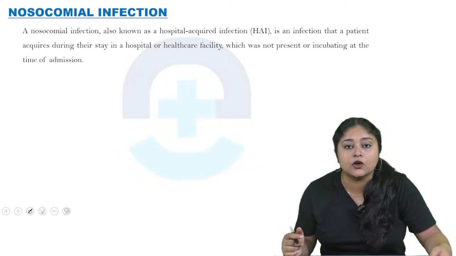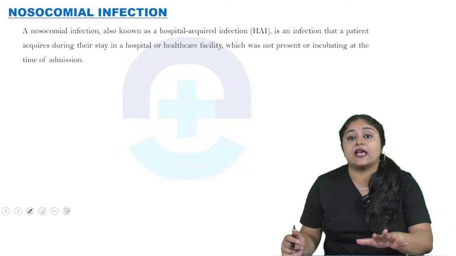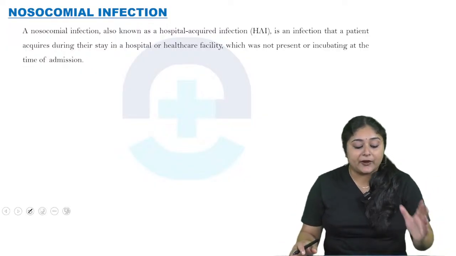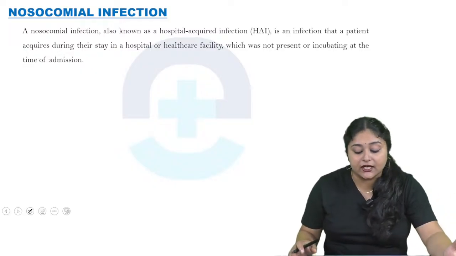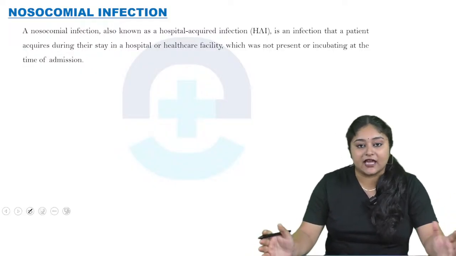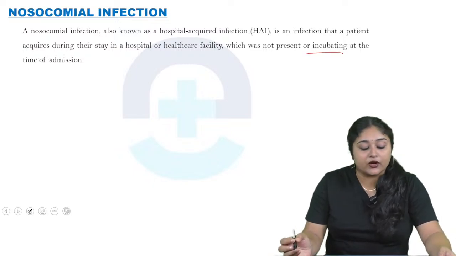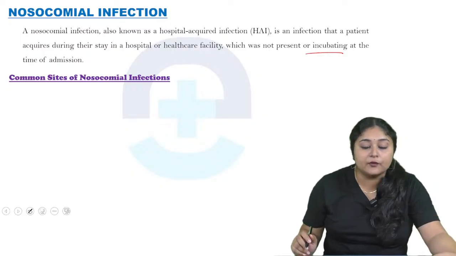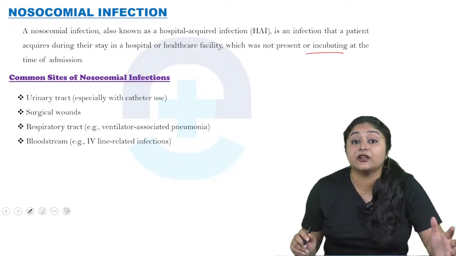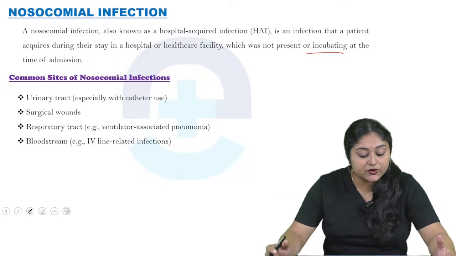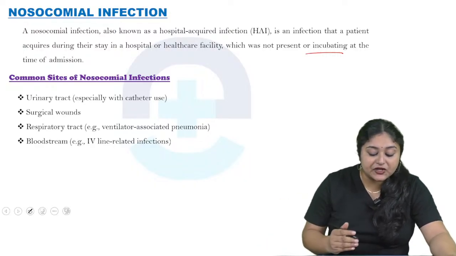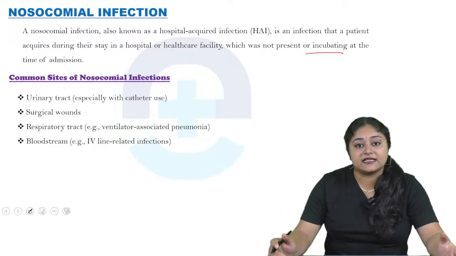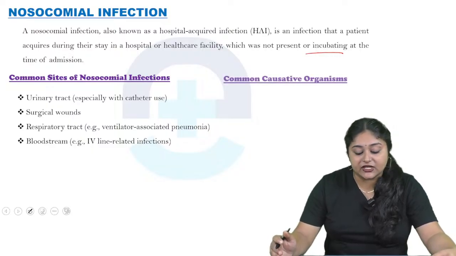Okay, now come to the next, that is nosocomial infection. What do you mean by nosocomial infection? It is also known as hospital acquired infection or HAI, and it is an infection that a patient acquires during their stay in a hospital or healthcare facility, which was not present or incubating at the time of admission. Now come to the common sites of nosocomial infection. First is the urinary tract, especially with catheter use. Next is surgical wounds, then the respiratory tract, for example ventilator associated pneumonia, then the bloodstream, for example IV line related infection.